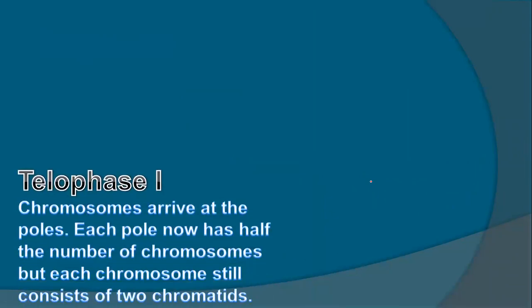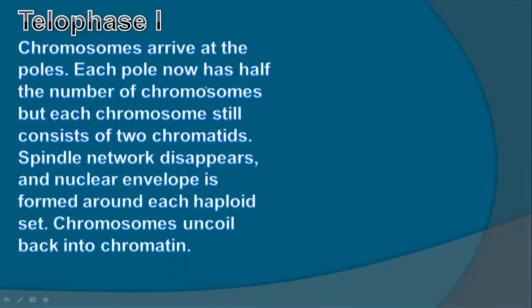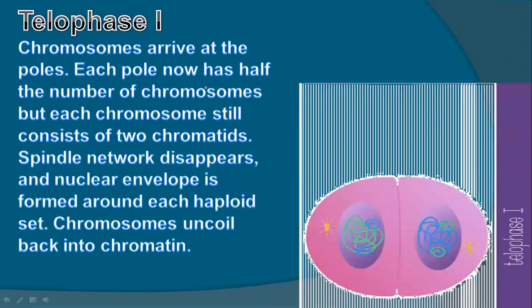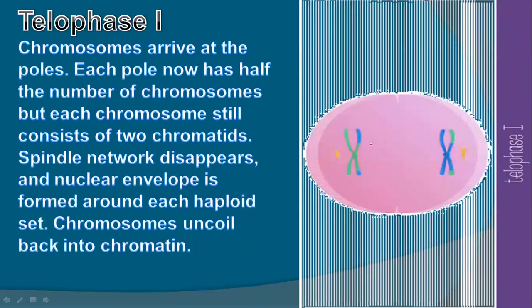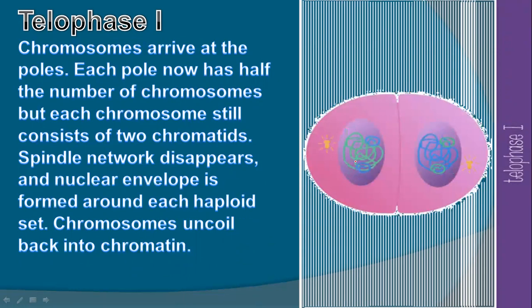Then we have the next step. What is that? The last one of that, telophase. So in telophase 1, chromosomes arrive at the poles. Each pole has half the number of chromosomes because they are still in the pair, so they still consist of two chromatids, like in mitosis.